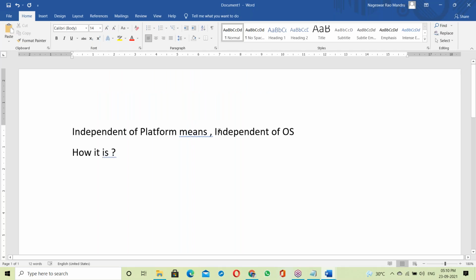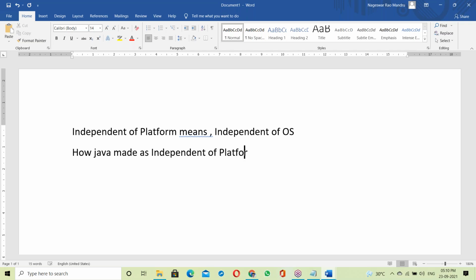Here, independent platform means independent of base. The question is how Java made us independent of platform. Let us see how Java made us platform independent.